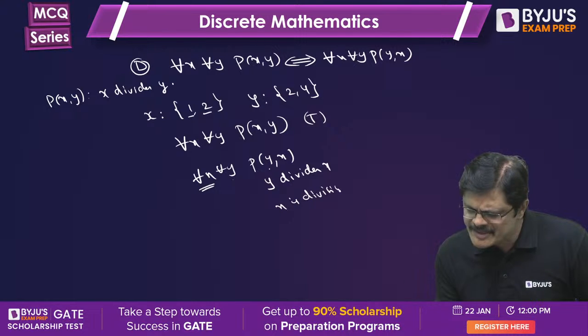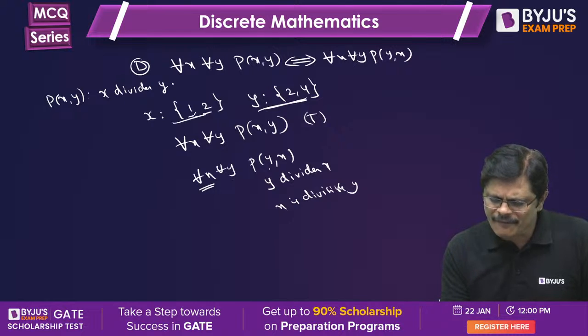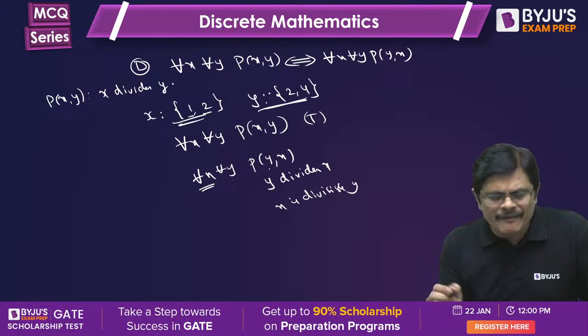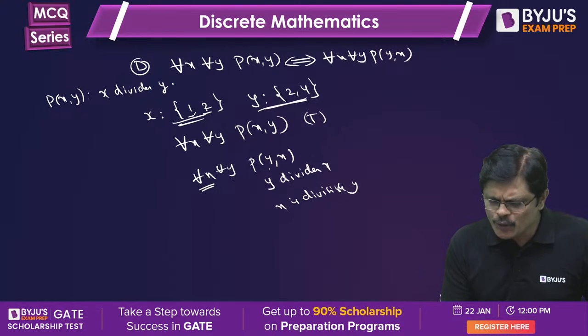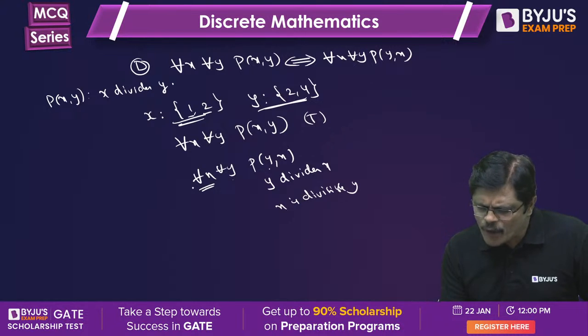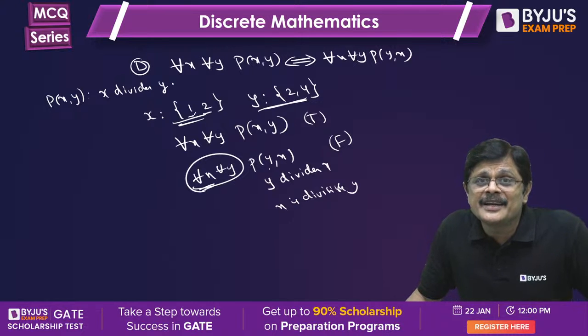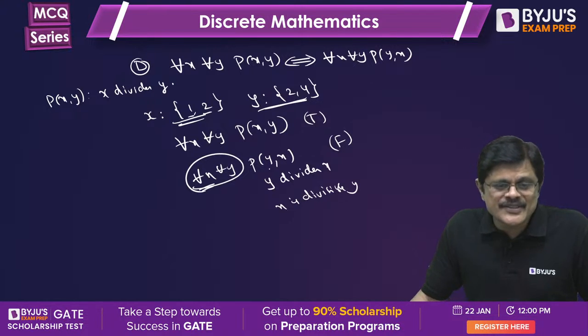Can you say x is divisible by y for all y and for all x? 2 divides 1 and 2 divides 2. Does it happen? Only 2 divides 2, not all. For all, it is not. It is false. Hope you understand. It is false, my dear friends.